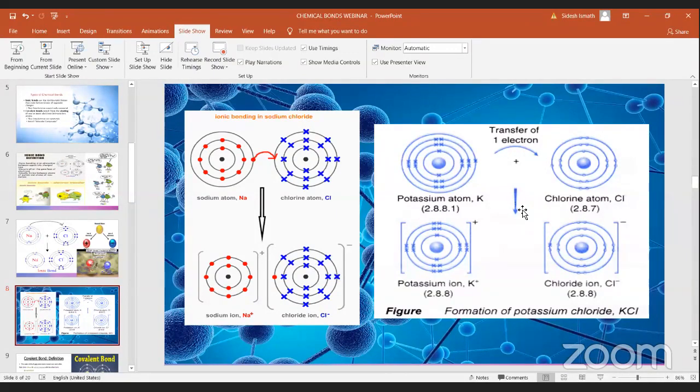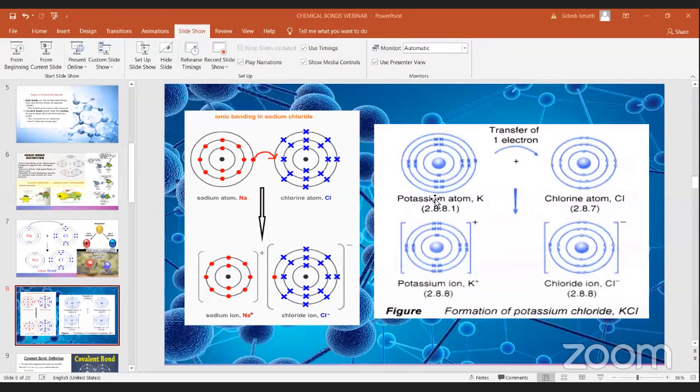Potassium and chlorine. When you take potassium chloride, how many electrons does potassium have altogether? They have 19 electrons. In the last shell, how many electrons? They have 1. What about chlorine? It has 7 electrons. So the best partner is potassium and chlorine, because chlorine needs 1 electron to become stable, and potassium can become stable by giving its 1 electron rather than gaining another 8.